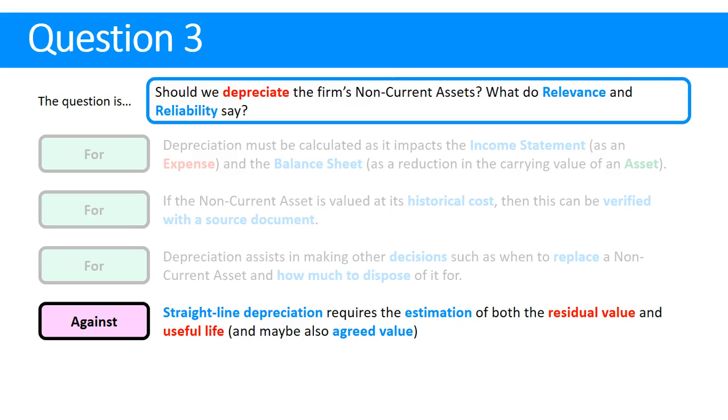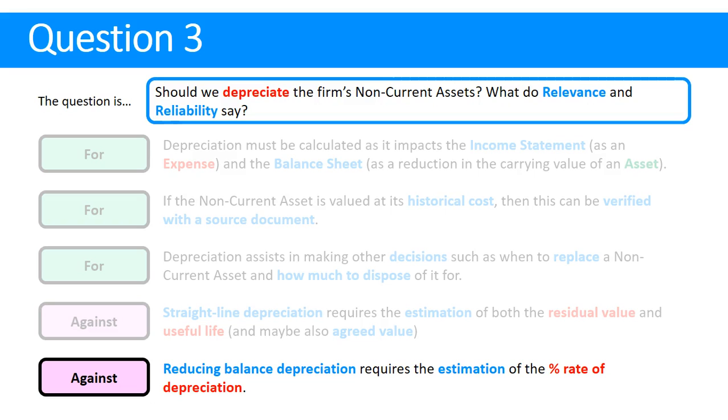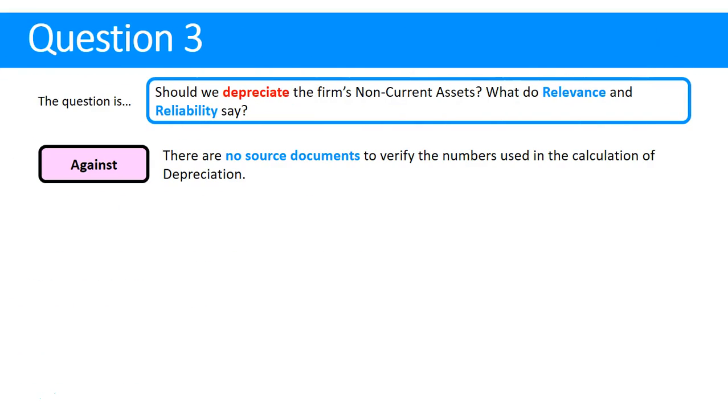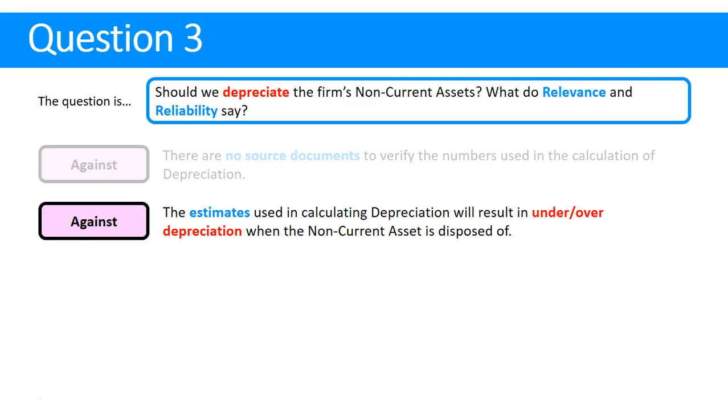We could say we shouldn't use straight line depreciation because there's going to be an estimate of both residual value and useful life. And also if we contribute the asset to the business, there'll be an estimate of agreed value. Against charging depreciation, if we use the reducing balance method, there's going to be an estimate of that percentage rate. Why is it 20? Why is it 15? Why is it 30? It's just someone's opinion. Some other arguments against are there's absolutely no source documents to verify a lot of these numbers when we calculate depreciation. There's no document to prove residual value. There's no document for useful life, and there's no document for the reducing balance percentage.